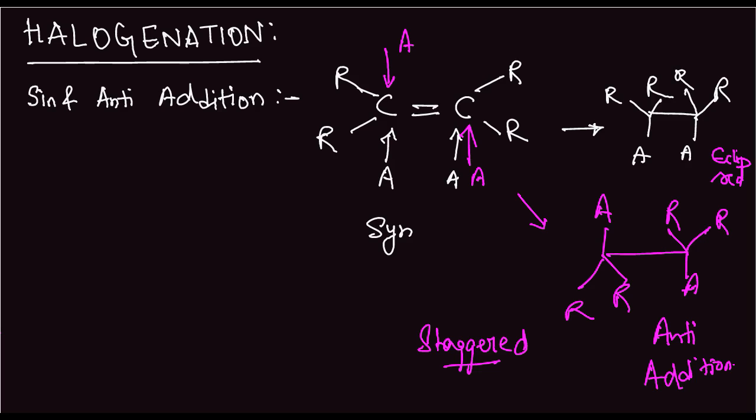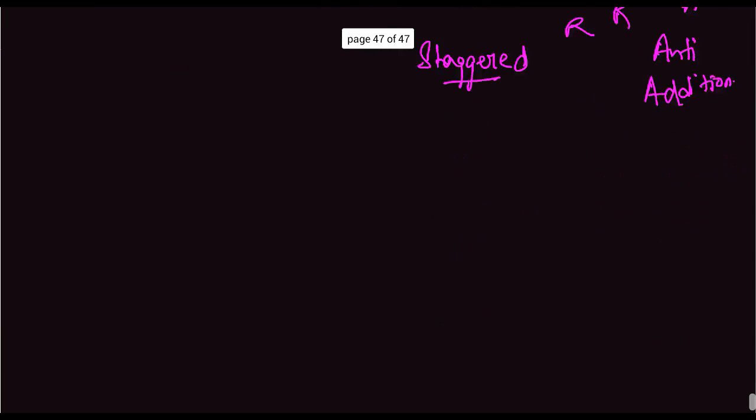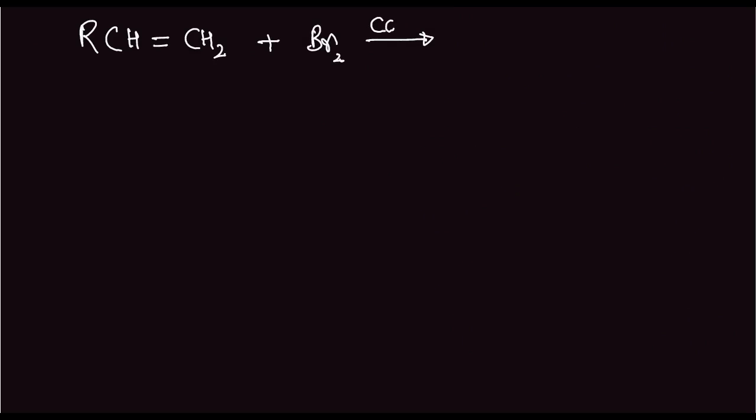So what is the mechanism of halogenation? In case of halogenation, we have anti-addition. That is the first point which you have to remember. Now we have R, CH, double bond CH2, to which we are adding bromine, CCl4 solution.